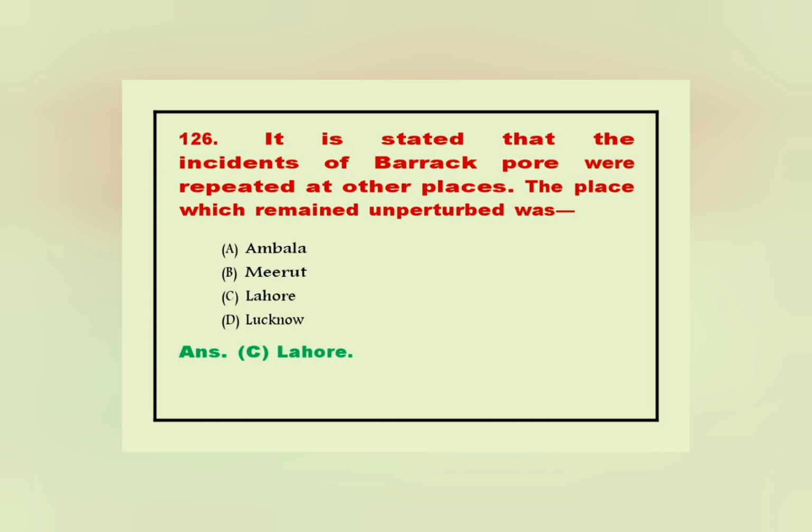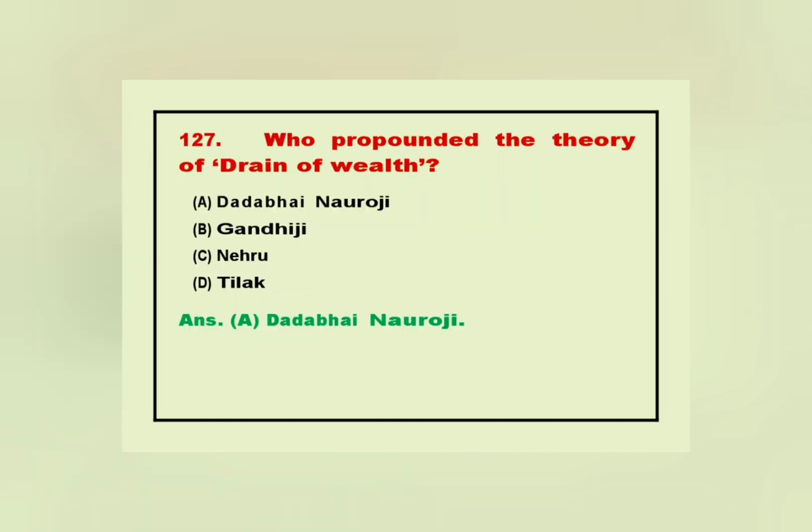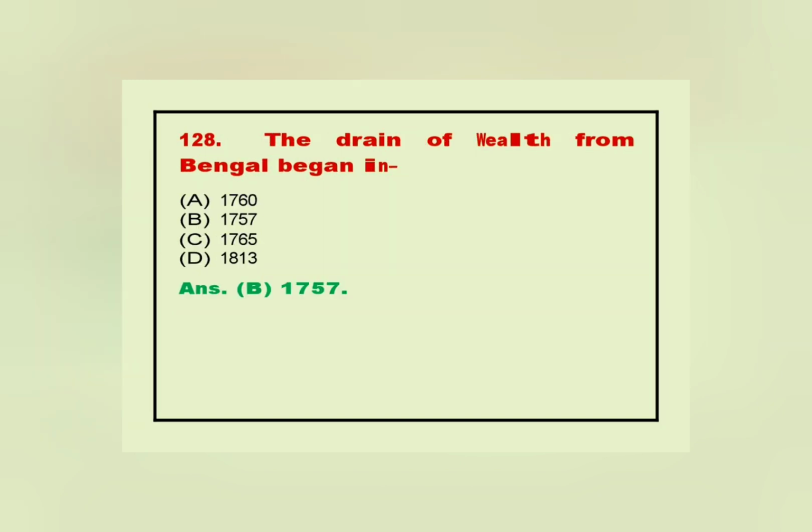126. It is stated that the incidents of Barrackpore were repeated at other places. The place which remained unperturbed was... Answer. C. Lahore. 127. Who propounded the theory of drain of wealth? Answer. A. Dadabhai Naoroji. 128. The drain of wealth from Bengal began in... Answer. B. 1757.